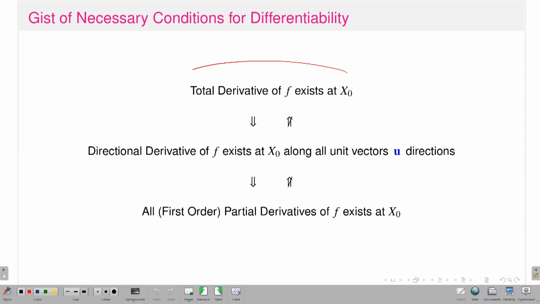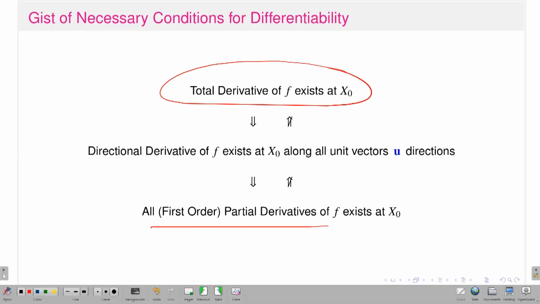So, if the total derivative of my function exists at the point x naught, then it implies, as I already discussed, that the directional derivative of f at the point x naught along all unit vectors u exists. So, existence of the total derivative implies existence of the directional derivative, and in particular existence of the directional derivative in all directions will give the existence of first order partial derivatives. However, the converse is not true.